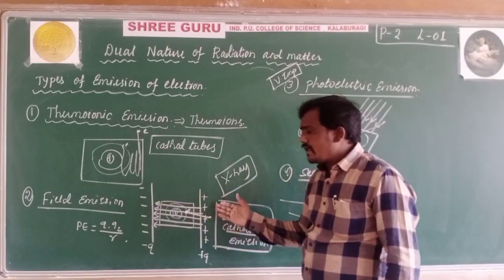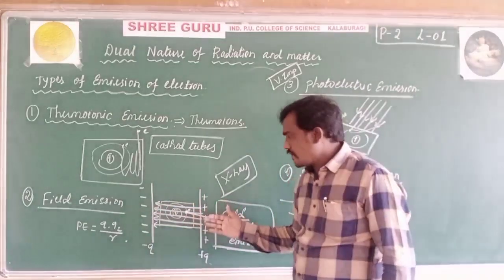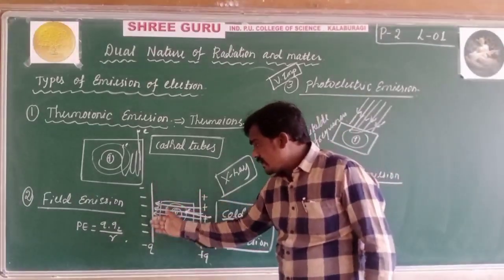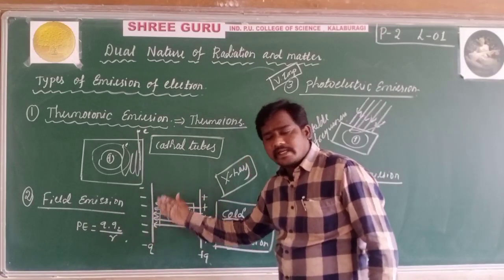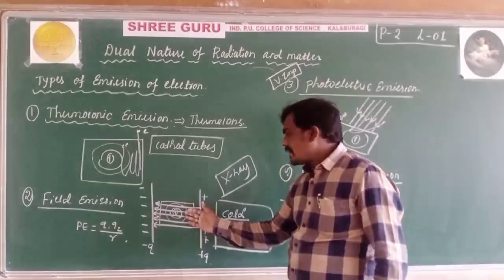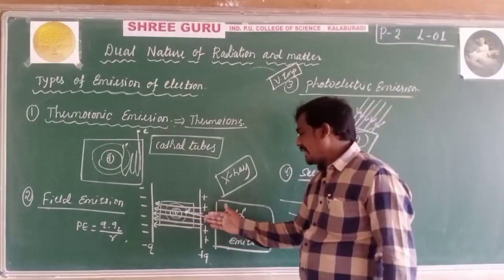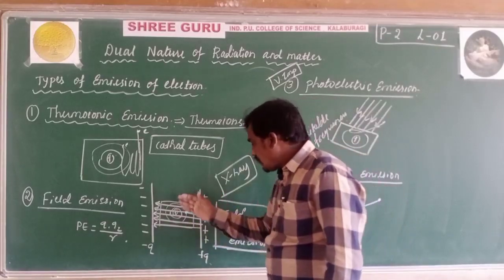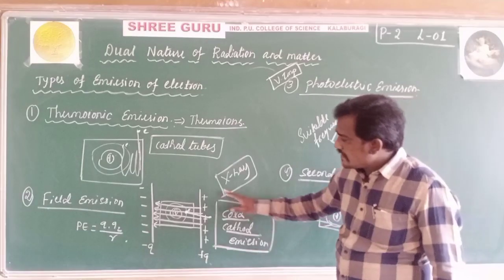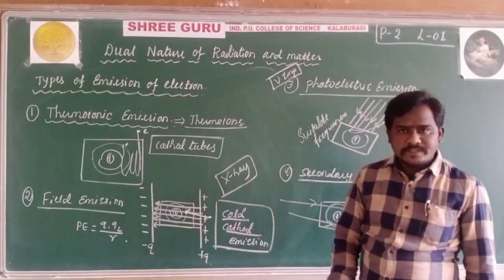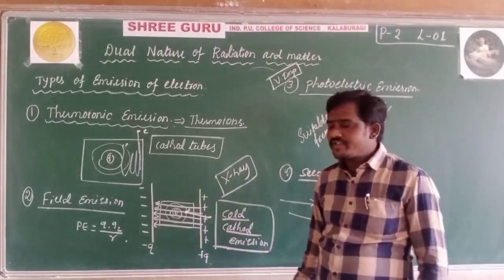We already know the concept of force of repulsion and force of attraction. The negatively charged electrons will repel these electrons, and they will come out from that metallic surface. We also call this cold cathode emission. You can see this in X-ray tubes. The phenomenon of X-ray tubes obeys field emission.